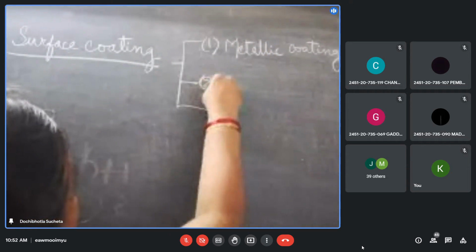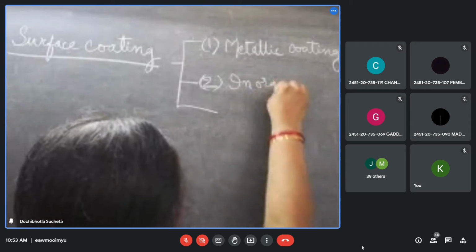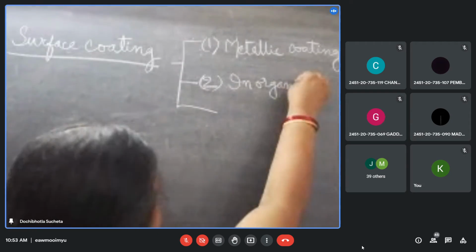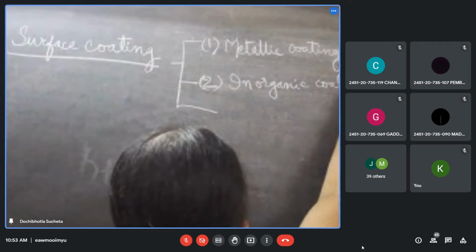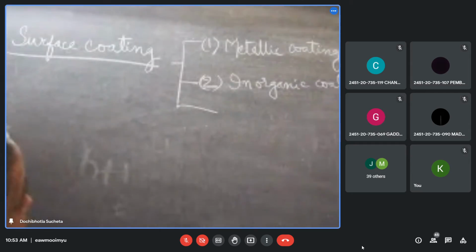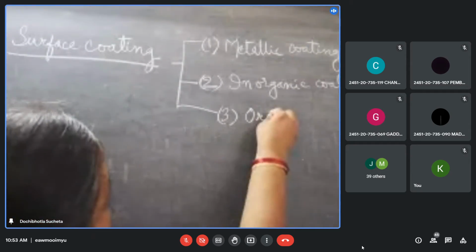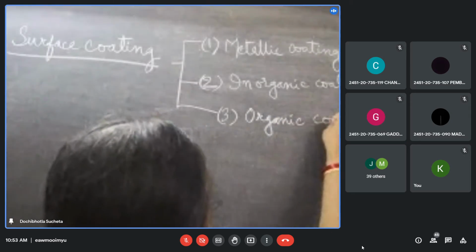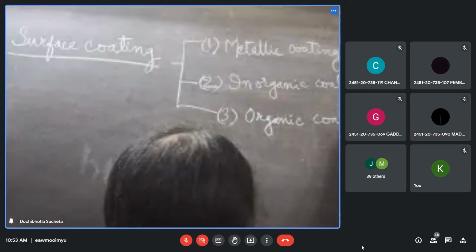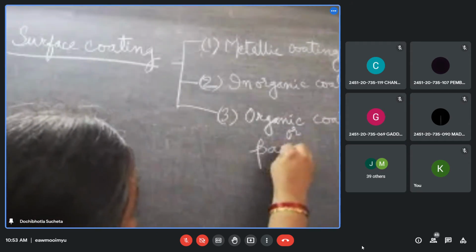The second one is inorganic coatings. The third one is organic coatings, which are nothing but paints.